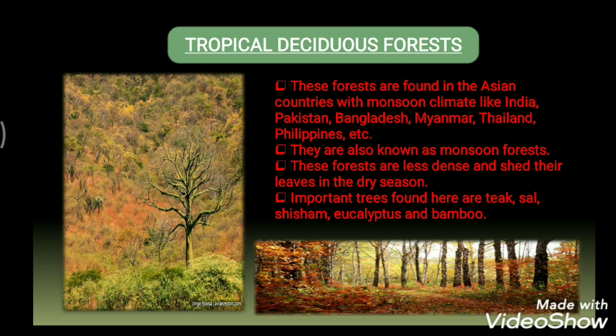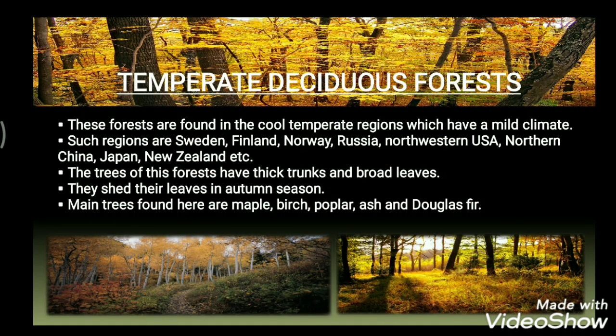And the next one we have is the temperate deciduous forest. These forests are found in the cool temperate regions which have a mild climate. Such regions are northwestern Europe, under which we have the British Isles, Sweden, Finland, Norway, Russia. Along with them, northwestern USA, northern China, Japan, North and South Korea, southern Chile, and New Zealand. So in all these countries, we can get these temperate deciduous forests.